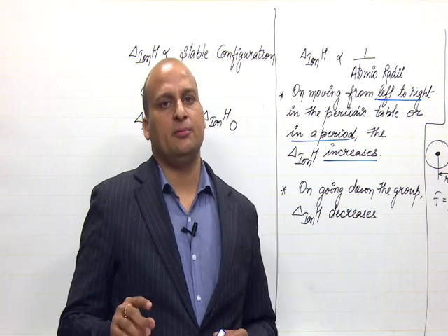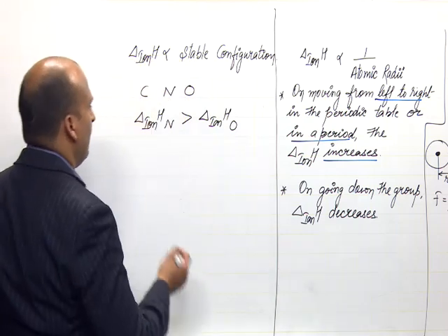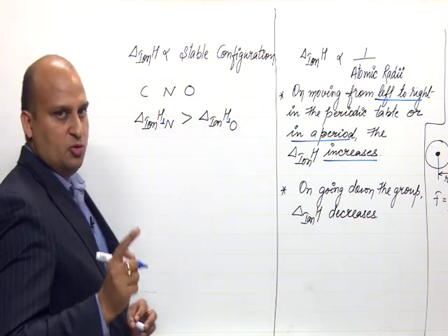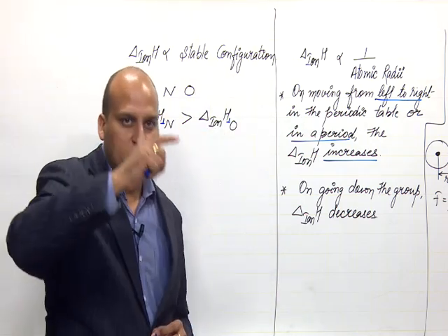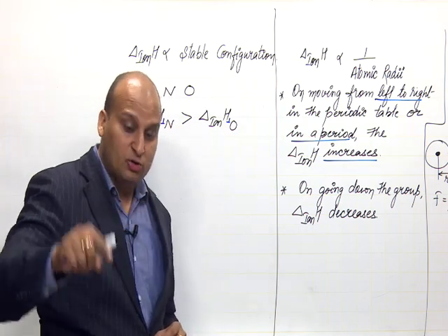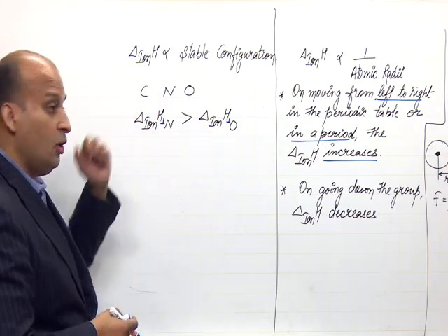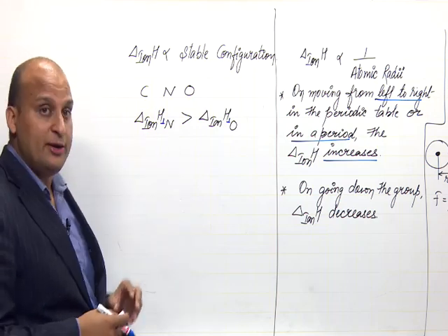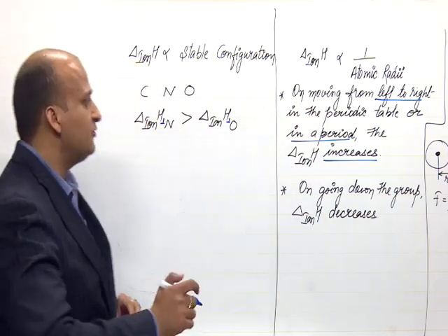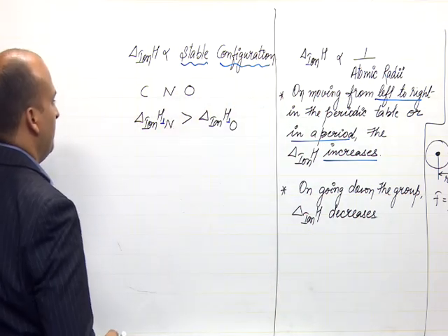See, normally we are talking about removing the outermost electron, but still it is better that we mark it also. When I say 1, what do I mean? Removing the first electron from the outermost shell of nitrogen. Similarly, over here, removing the first or outermost electron from the atom of oxygen. Okay. Now, you will ask me, sir, why? Why is this value high? Because this is contradicting this. Okay. So, this is where the stable configuration concept will come into the picture.